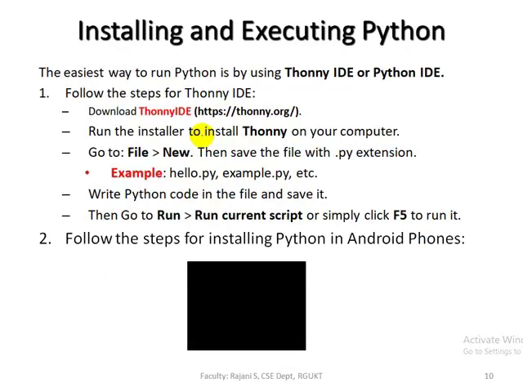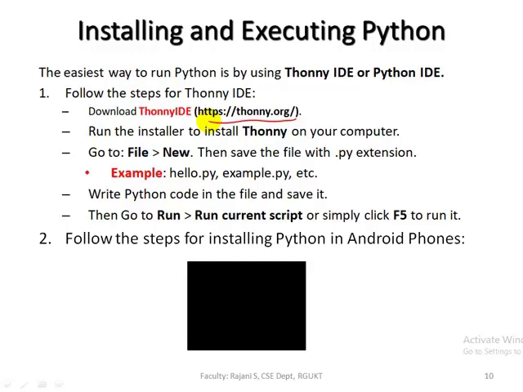This Thonny IDE is also used to execute Python programs. Follow these steps to download. This is the link, thonny.org. Just type this in your search engine and download Thonny.